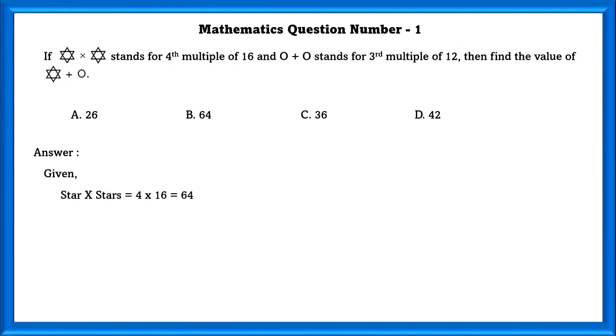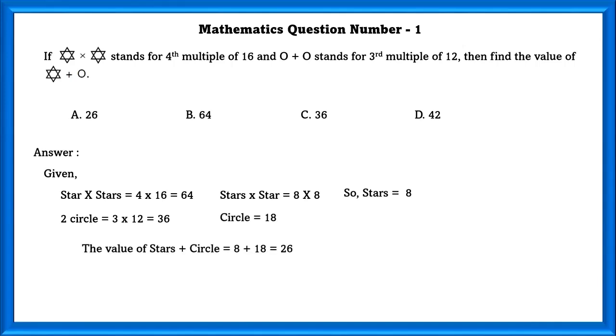Given star into star is equal to 4 into 16, which is equal to 64. Star into star is equal to 8 into 8. So 1 star is equal to 8. 2 circles is equal to 3 into 12, which is equal to 36. Therefore, 1 circle is equal to 18. So value of star plus circle is equal to 18 plus 8, which is equal to 26.